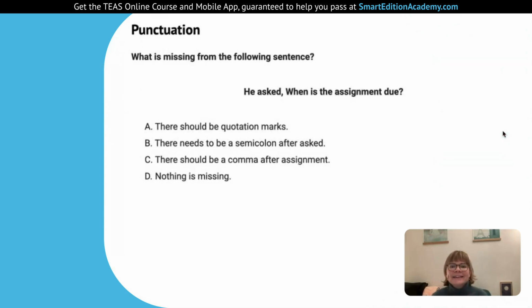So what is missing from the following sentence? He asked, when is the assignment due? So maybe you can spot already what's missing, but let's go through answer by answer and see what's correct, incorrect. So A, there should be quotation marks. Well, this is true. This is what we're looking for. So we're missing those quotation marks. So when you quote someone directly and you say exactly what they said, that's when you need the quotation marks. So we will have he asked, comma, and then those double quotation marks before when and after the question mark.